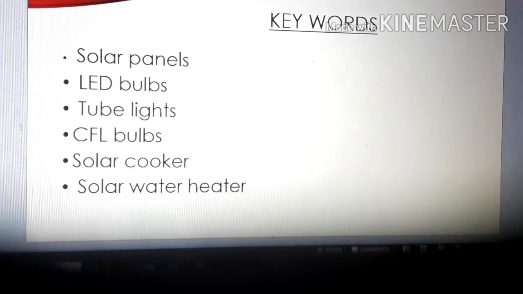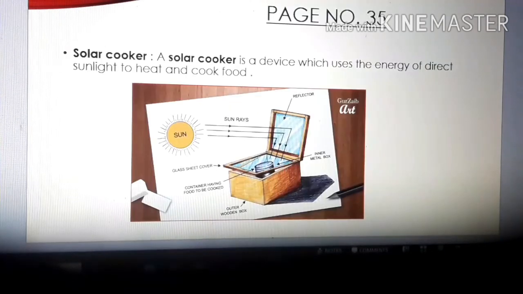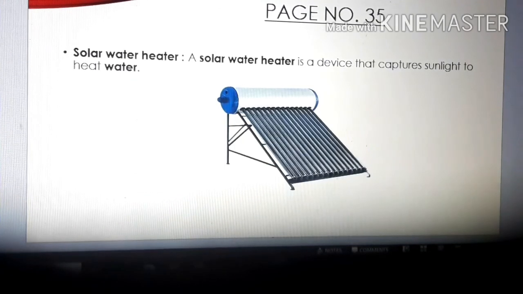So that's all for today, children. If you have any doubt, you can ask me in my next class, and I'll show you the videos also of how a solar cooker can be used for preparing food, and how a solar water heater is used for heating water.